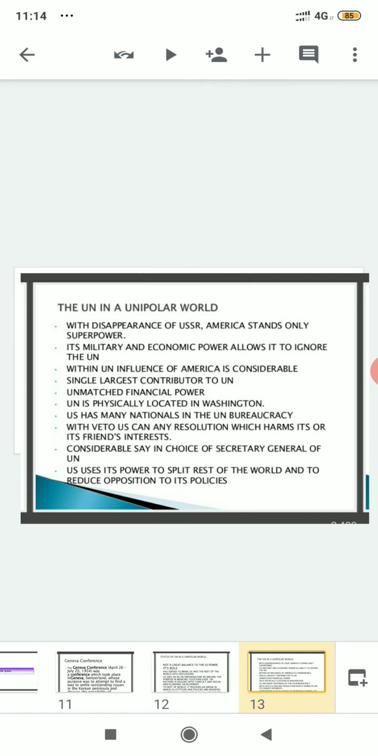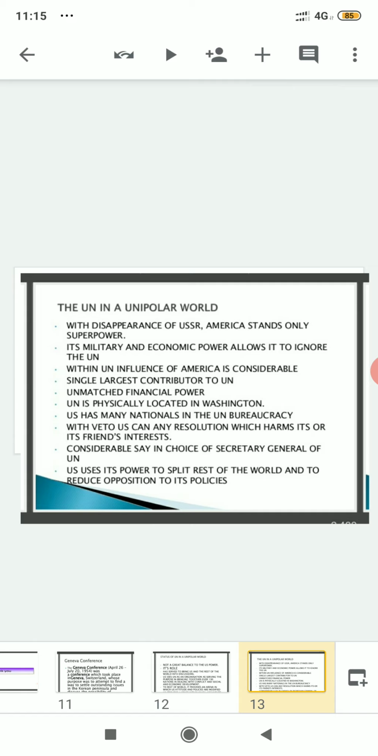US has many nationals in the UN bureaucracy. That means in the United Nations, whoever the bureaucrats are there, in that member group also, many of the people belonging to the United Nations bureaucrats are from the United States. So all these factors are giving a certain upper hand over the United Nations.